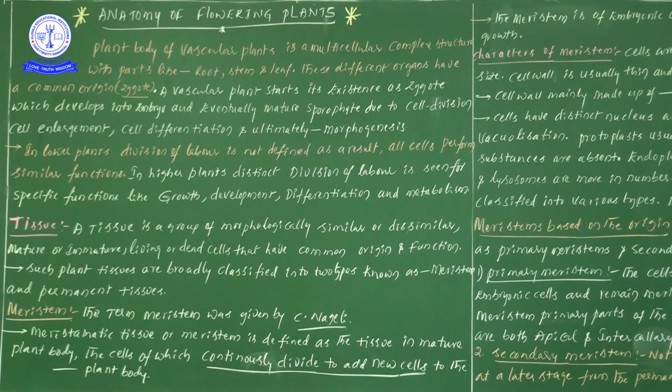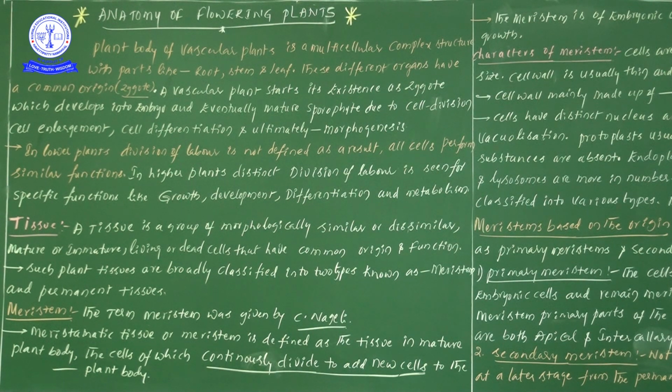A tissue is a group of cells that have a common origin and function. For our convenience in studying, tissues are divided into two types: meristematic tissues and permanent tissues. The first one is meristematic tissue.